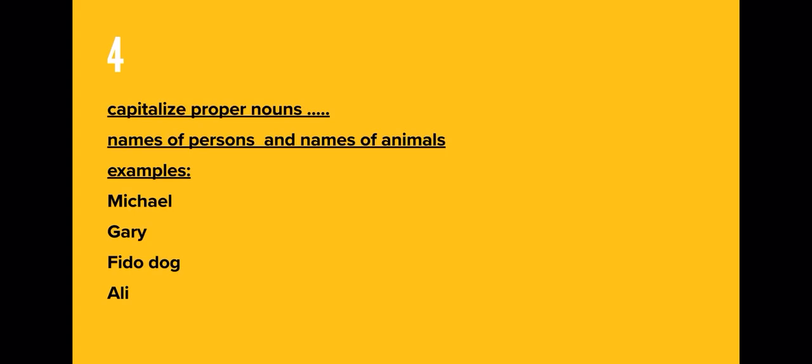Ali, Abdullah, any proper nouns like persons and names of your pet animals, you should write in capital letter. But if I speak about any animal like elephant, or any dog or cat whose name you don't know, write it in small letter.